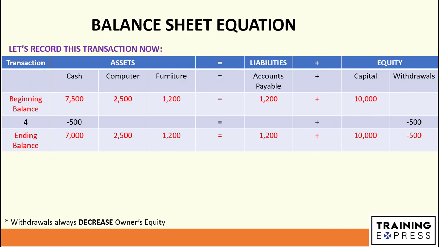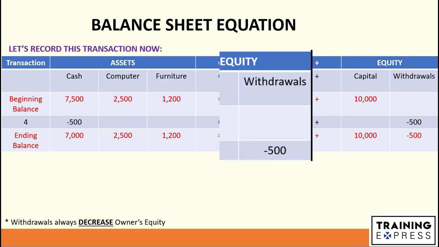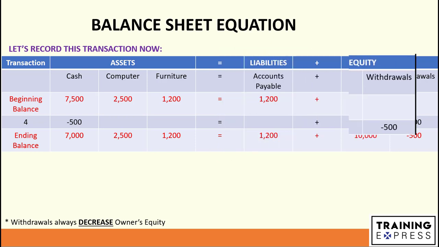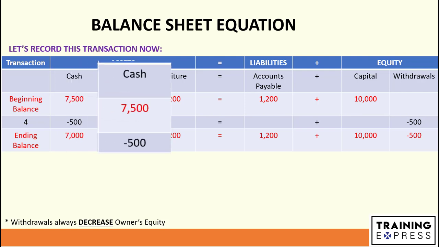Now let's record this transaction in the balance sheet equation. Mr. James withdrew $500. Although withdrawals are increasing, this increase in withdrawal will ultimately decrease my equity. So that is the reason I will show withdrawals as a negative amount of $500. On the other side, $500 cash was withdrawn, so you will see a decrease in the balance of cash by $500.